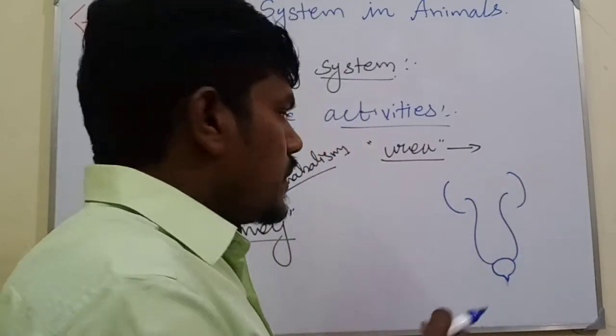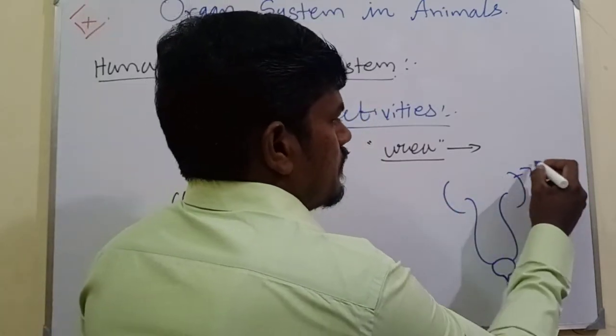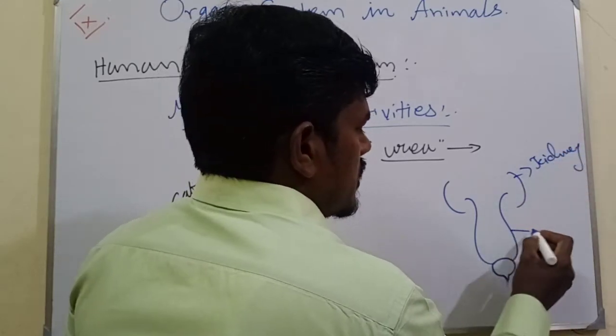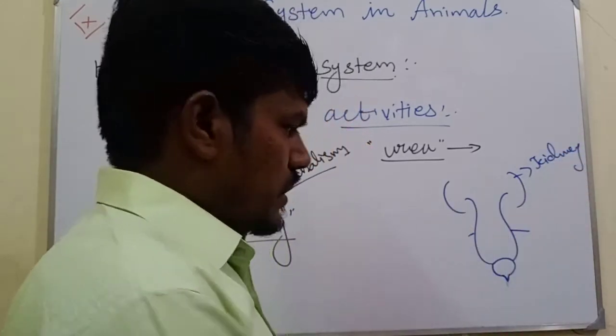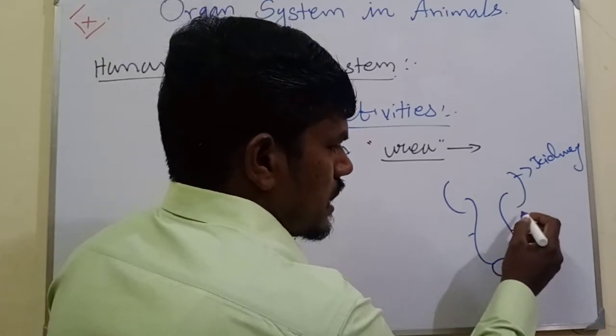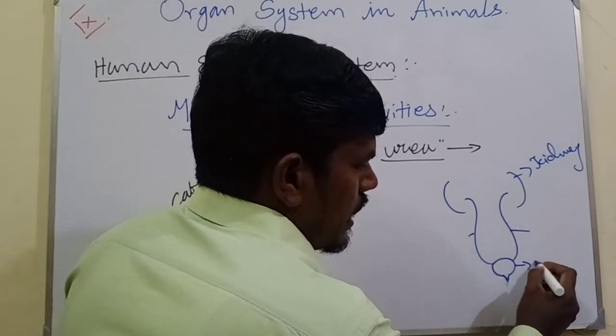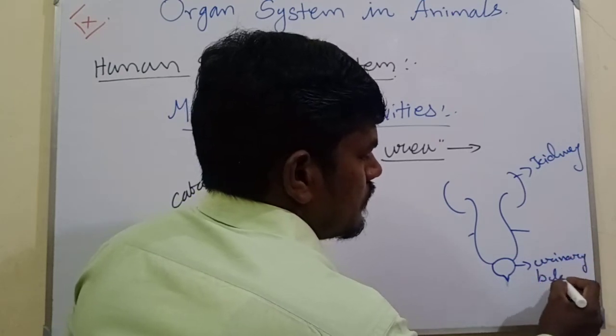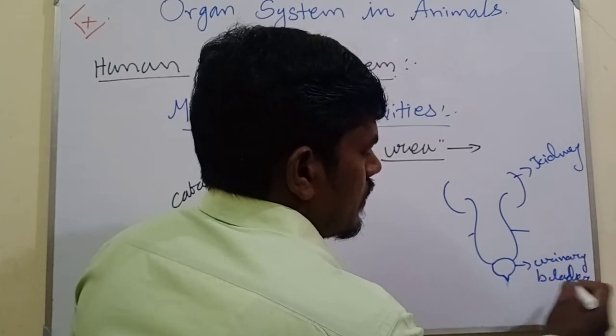Imagine, this is the kidney. This is the ureter, one pair of ureters. Then both sides, the ureters are connected to the urinary bladder. This is the urethra.